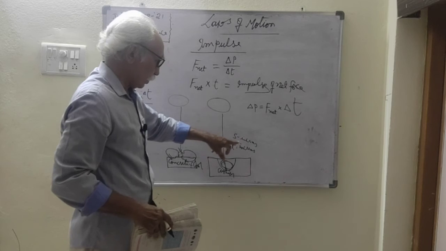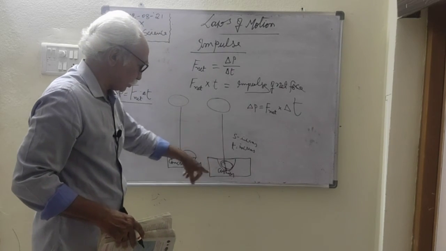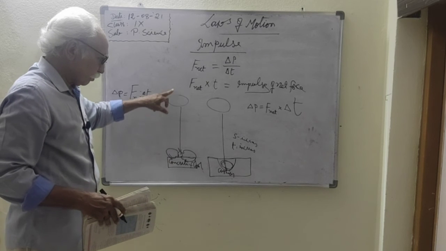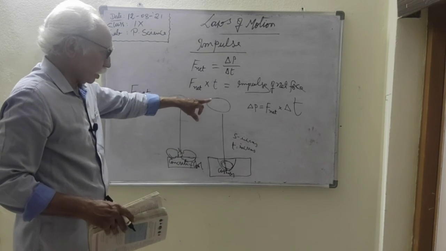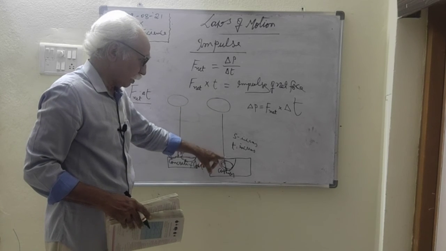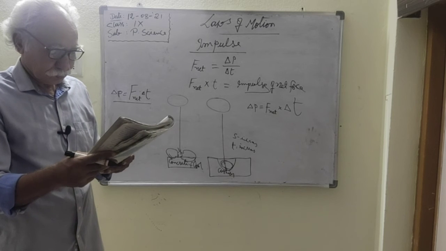So the impulse here is less, and there the impulse is more. When the impulse of the net force is more, the egg breaks. When the impulse of the net force is less, by increasing the time, the egg is not breaking.